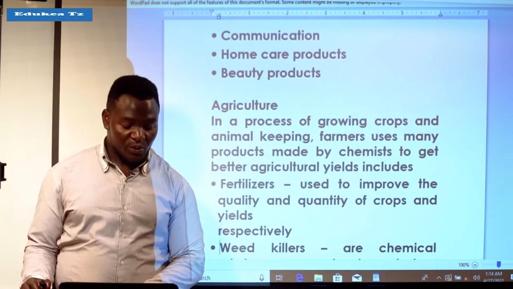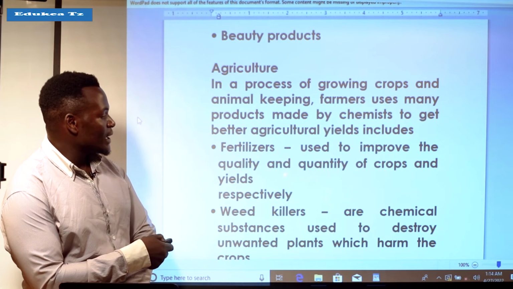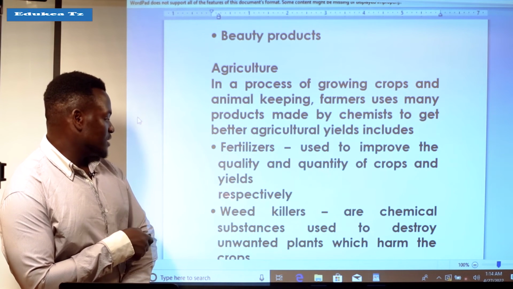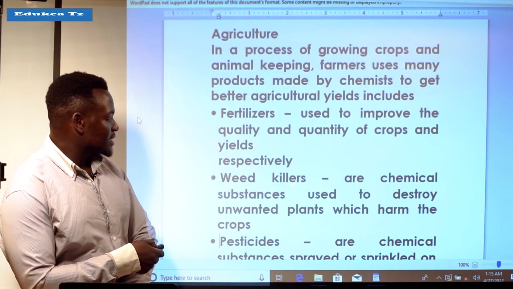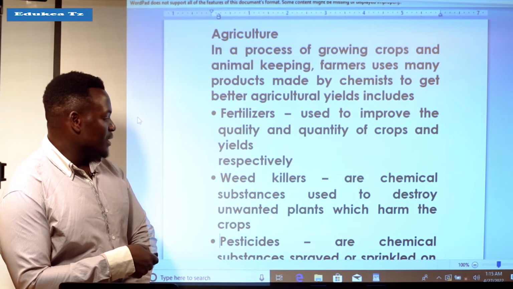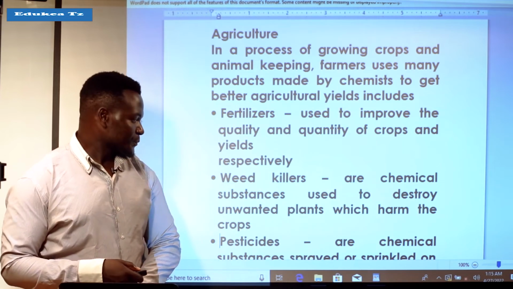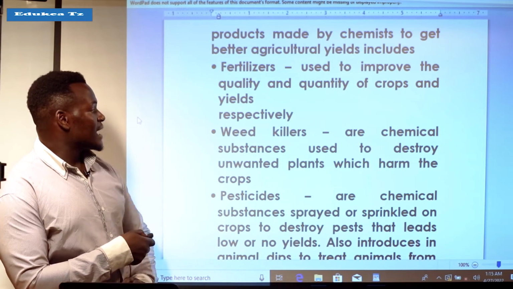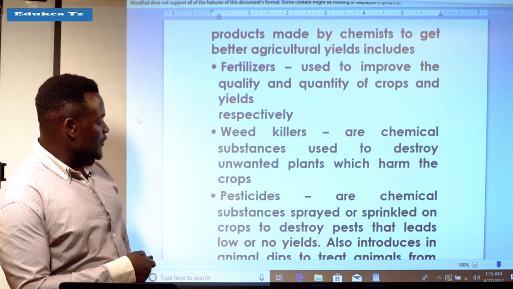For better agricultural yield, we have fertilizer, used to improve the quality and quantity of crops and yield. Respectively, we have weed killers. Weed killers are chemical substances used to destroy unwanted plants which harm the crops. All these are the importance of chemistry in agriculture. And also we have pesticides.